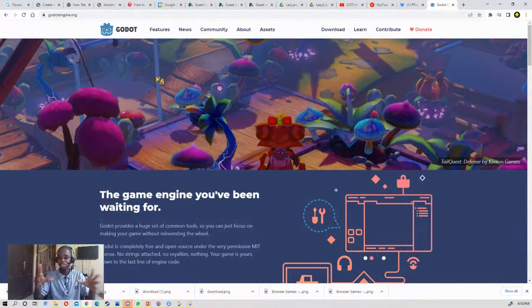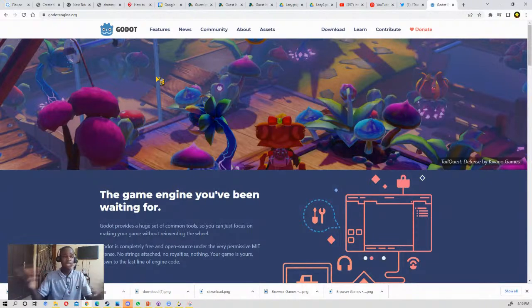A game engine is an application, mostly on PC, that is used to develop games. But sometimes people use them for other things, like virtual stores. So Godot as a game engine can be used for all those things.